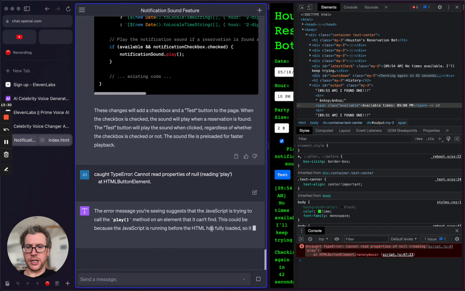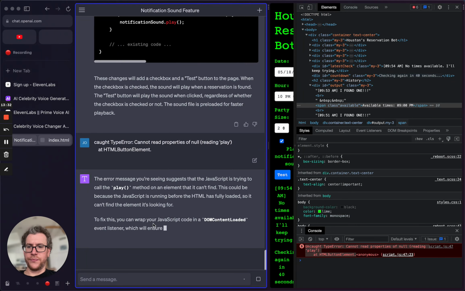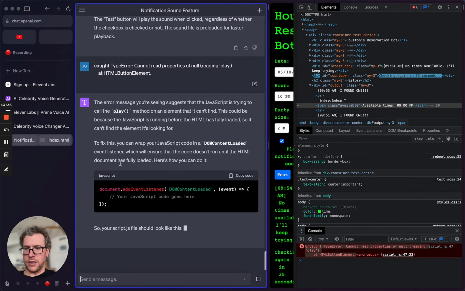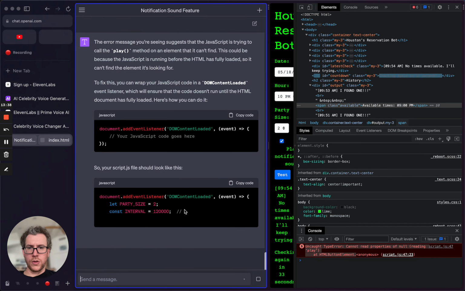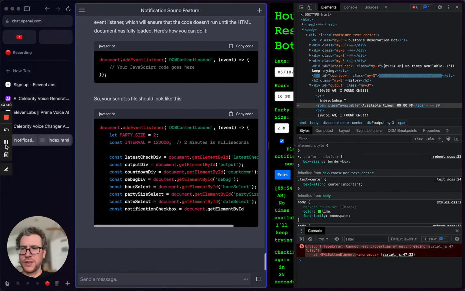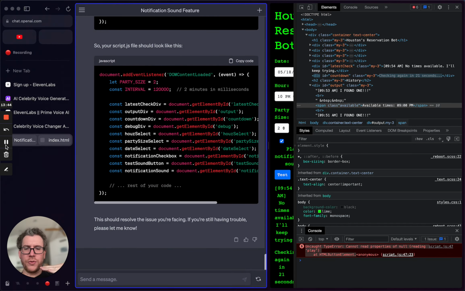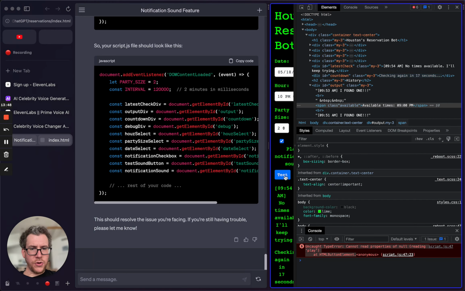So it's calling the play method that it can't find. To fix this, you can wrap your JavaScript code in an event listener. So we're going to try that next. Although, in this case, I kind of already know the DOM's already loaded because I'm hitting the test button. So this might not actually be the problem. Oh, yeah, it gives it after. Maybe I also put it in the wrong file name or something.